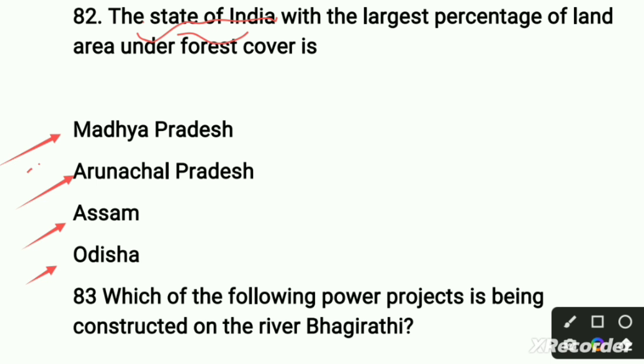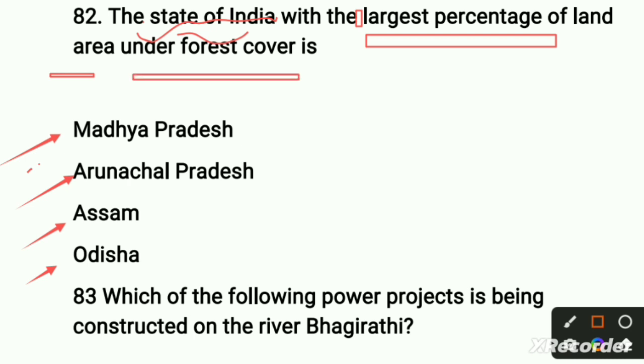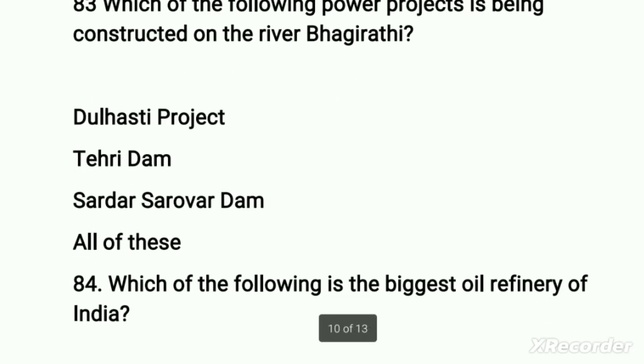So which state of India has the largest percentage of land area under forest cover? Here the main important point is area under forest cover. So our right option is the second option, Arunachal Pradesh, which is the state of India with the largest percentage of land area under forest cover. So the second option is the right option. Move to our next one.